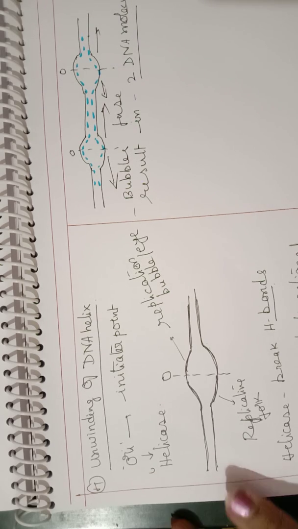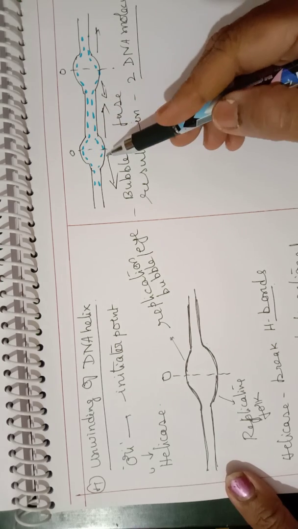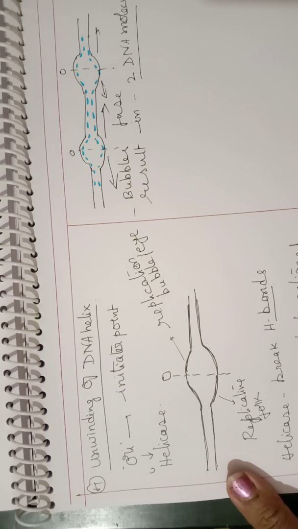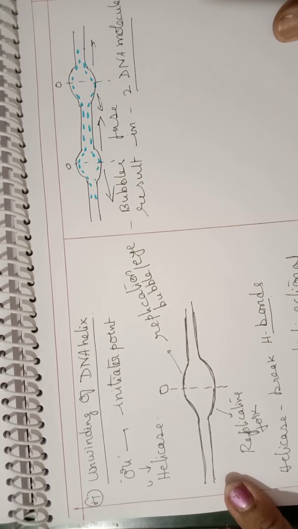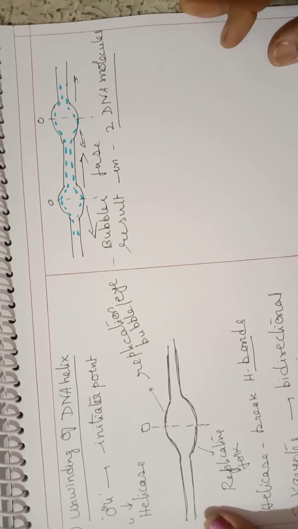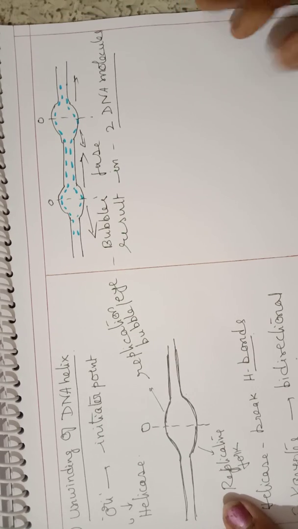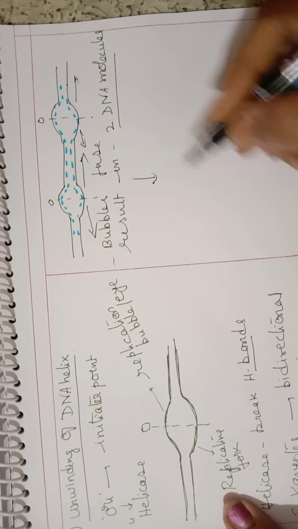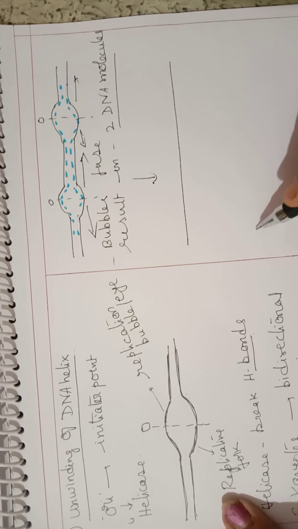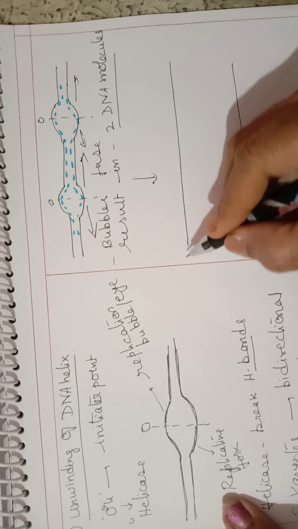This way we call it a bidirectional replication. That is, from the point of origin, it is going to proceed in 2 different directions. So it is called bidirectional replication. And then these bubbles will fuse, resulting in 2 DNA molecules. So after this fusion, 2 DNA molecules are formed.